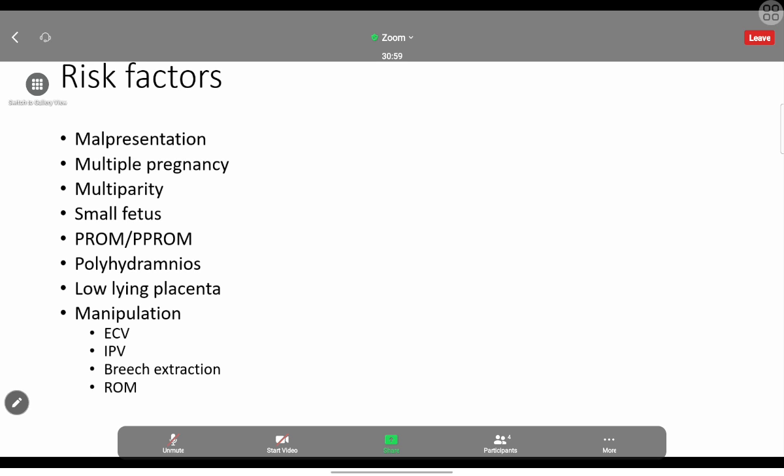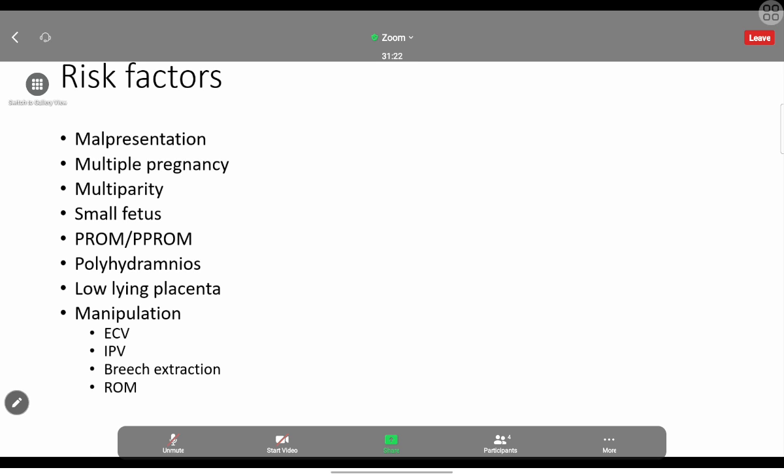So if the presentation is a cephalic presentation, it rarely occurs. It can occur, but a rare chance. If there is a malpresentation, like a leg or hand, we know there is enough space for the cord to come out when we do the rupture of membrane. So malpresentation is one.